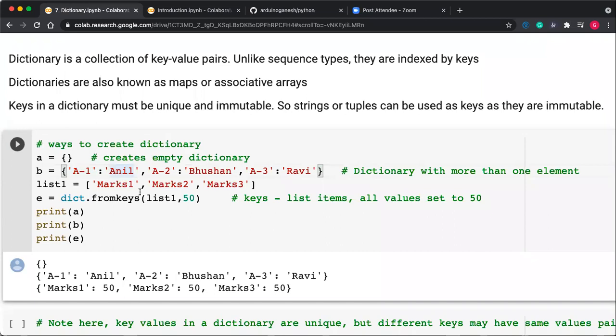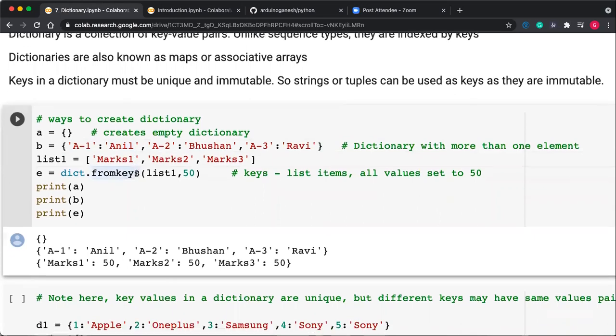Your data always comes with the key and value, key and value, like that. Just like an XML value in an XML file. In XML, you are storing the data with the tag. So here also you can consider Anil is the data and A1 is the tag. So to get the data, I must know the tag. If I know the tag, I can access it.